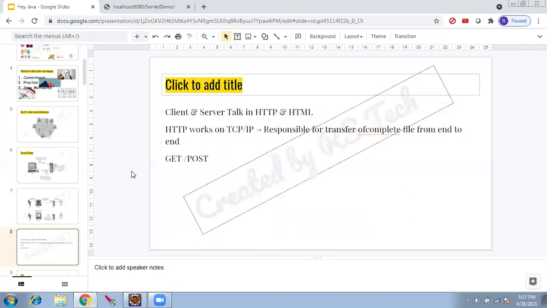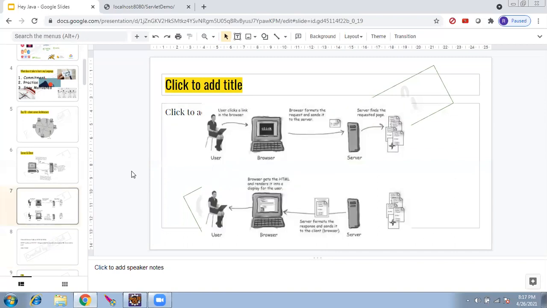So client and server talk in HTTP and HTML. As I said earlier, in the second and third pictures, from computer to server, HTML is sent as an HTTP request, and from server to computer, HTML is sent as an HTTP response.